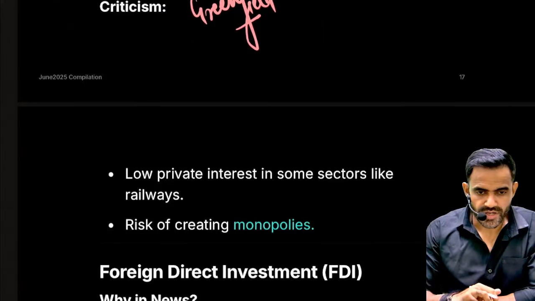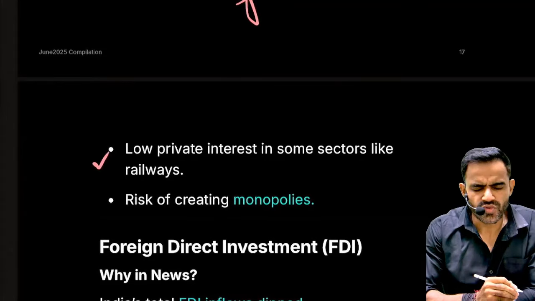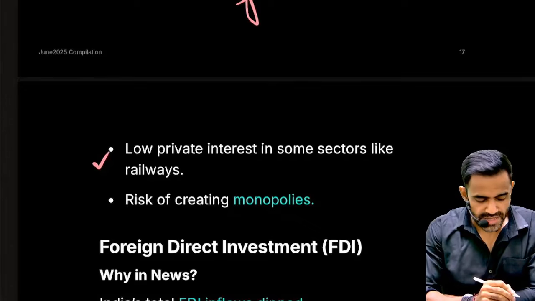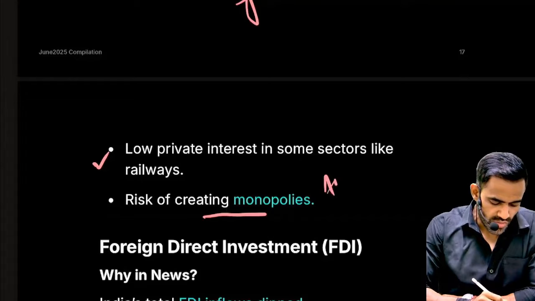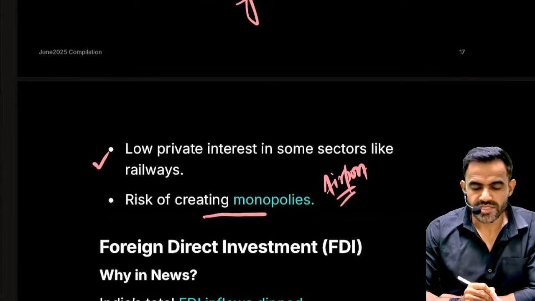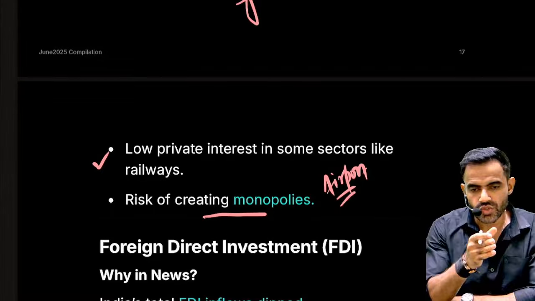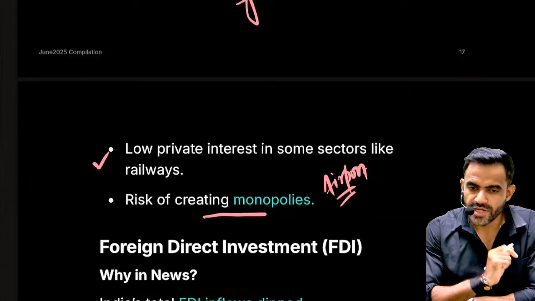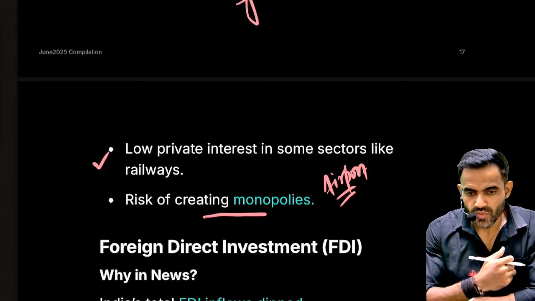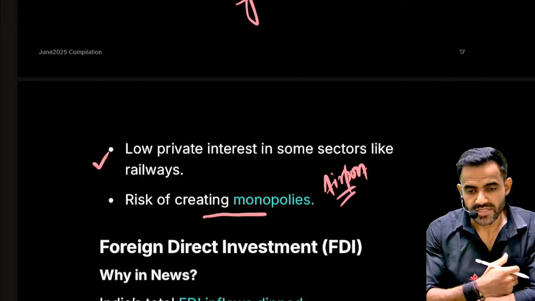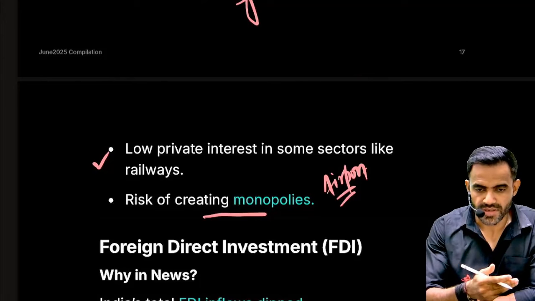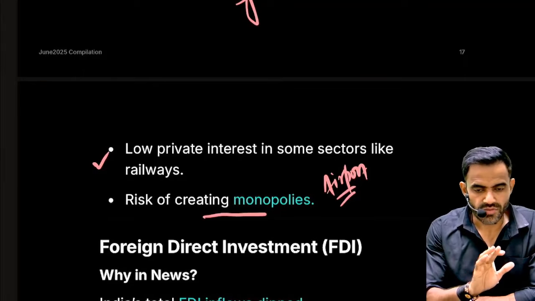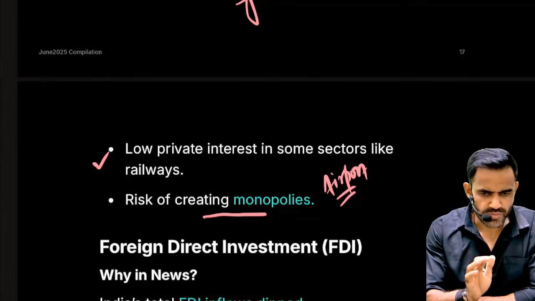Okay, what is the criticism? Criticism is that the focus is on few sectors only, so other sectors are not highlighted. And the second criticism is that, let's say, airports. Most of the airports are given to, let's say, Adani Group. Now this is being criticized: why are you giving all the airports to a particular group? The counter argument of the government is that we need someone who has experience. Since Adani Group has experience, it is easier to give one more airport to them. So that is why they are giving. They are not doing any partiality here. So you need to understand both sides of the story.